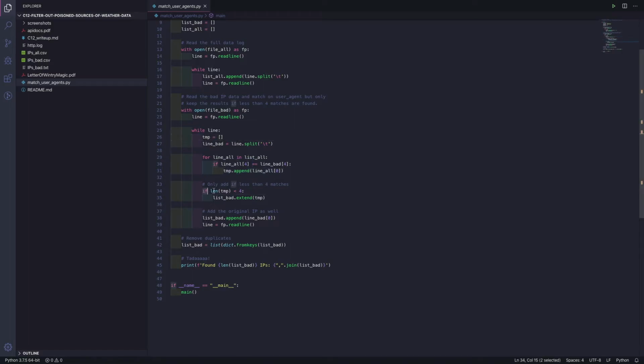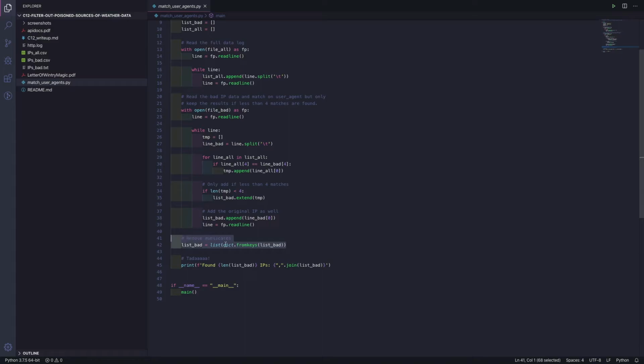And then if after I go through that, I have less than 4 elements in that list, my original bad IP address and 2 additional ones, then I extend my final list of bad with those values. If that's not the case, I'm just going to skip over that. I'm going to add my bad IP, just the only one. It's going to be duplicate between those two if it goes through that if statement anyway, but I don't care because I'm going to remove duplicates afterwards anyway by converting it to a dict and then back to a list, which does just that.